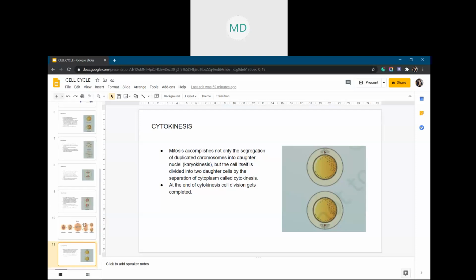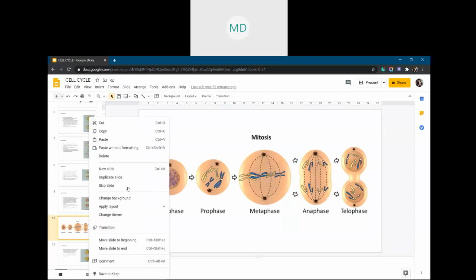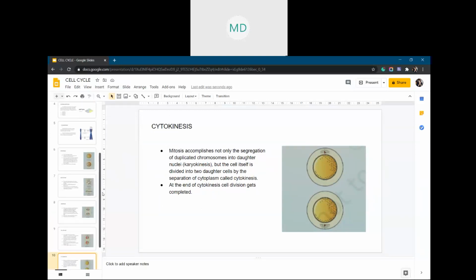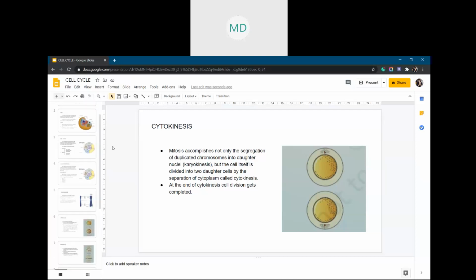I think this slide is not required. This slide will mislead you. I'll delete this slide. It is not required, because those diagrams are not perfect. I didn't pay any attention earlier. Okay, any doubts? You can ask.